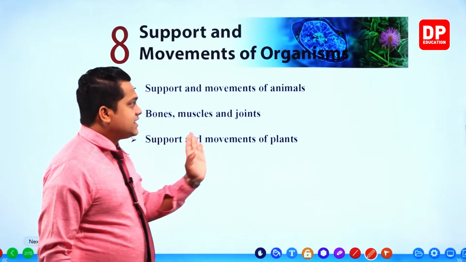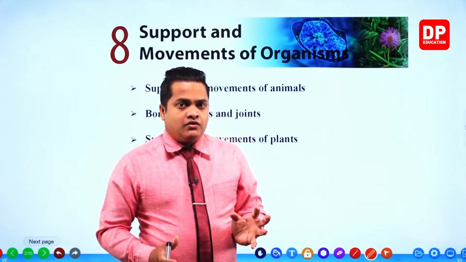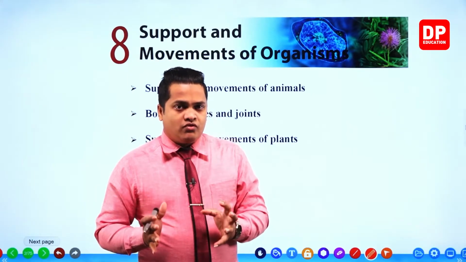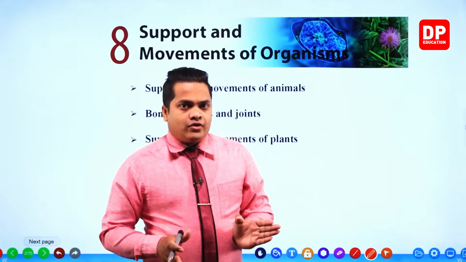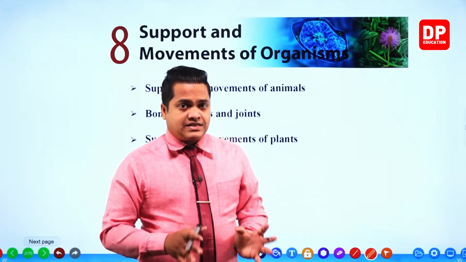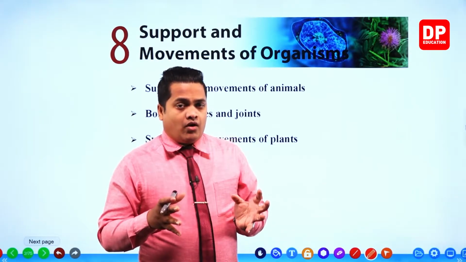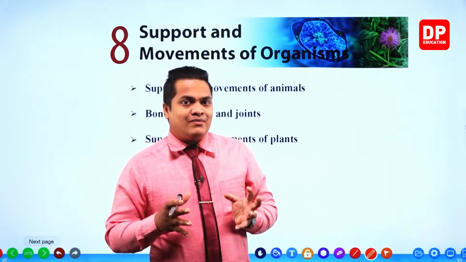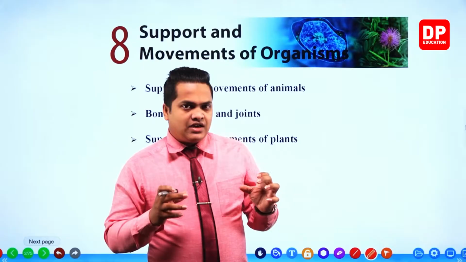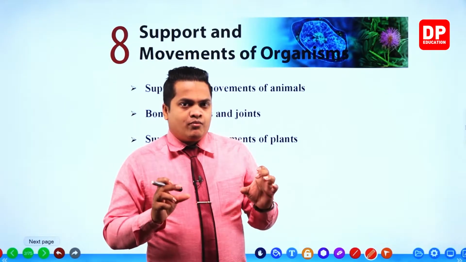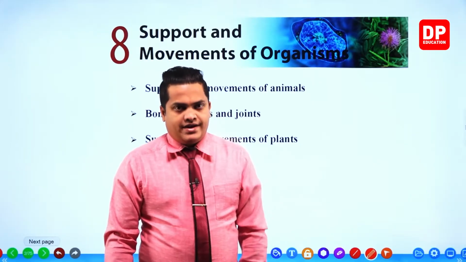bones, muscles and joints. So these are the ones which are helpful for the motion or the movements that occur within the animals. And especially, we'll be discussing what kind of movements can be observed within humans. Especially we are focusing on the movements that occur in our hand.